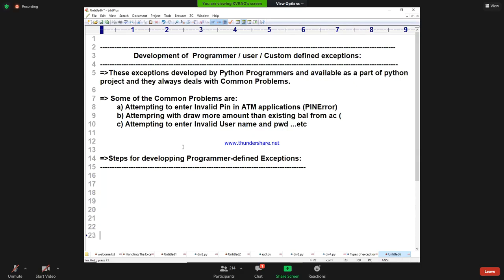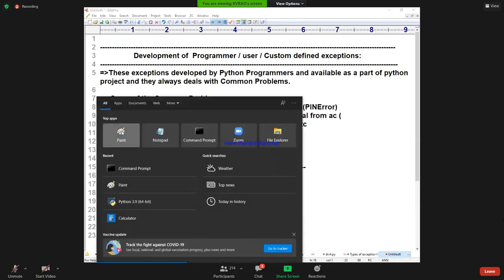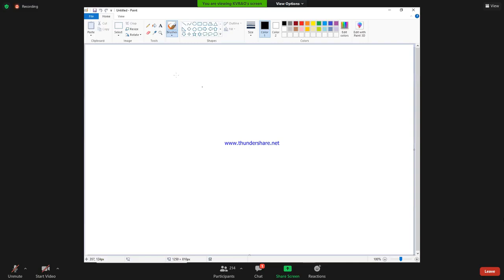Let us move forward. Before going to the steps, I'm going to discuss something in this class. Before discussing this, I want to write one small diagram. See carefully. We already discussed some list of exceptions in the class. Can you tell me what types of exceptions we mentioned?